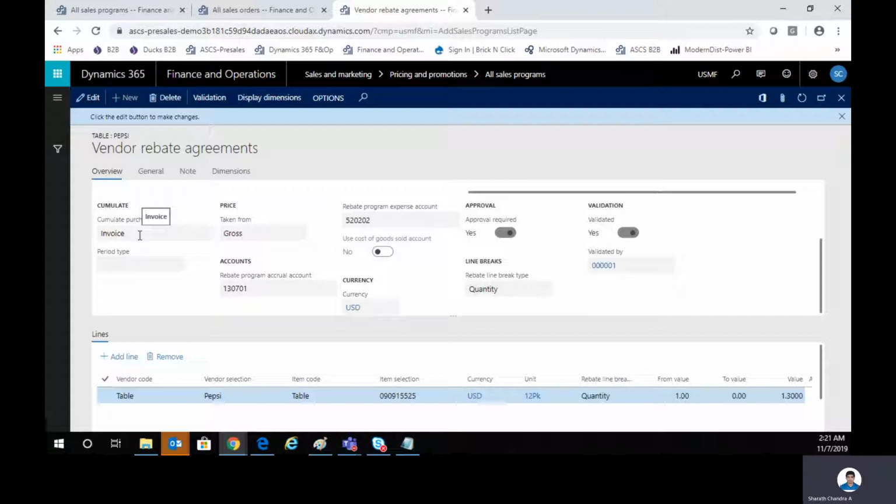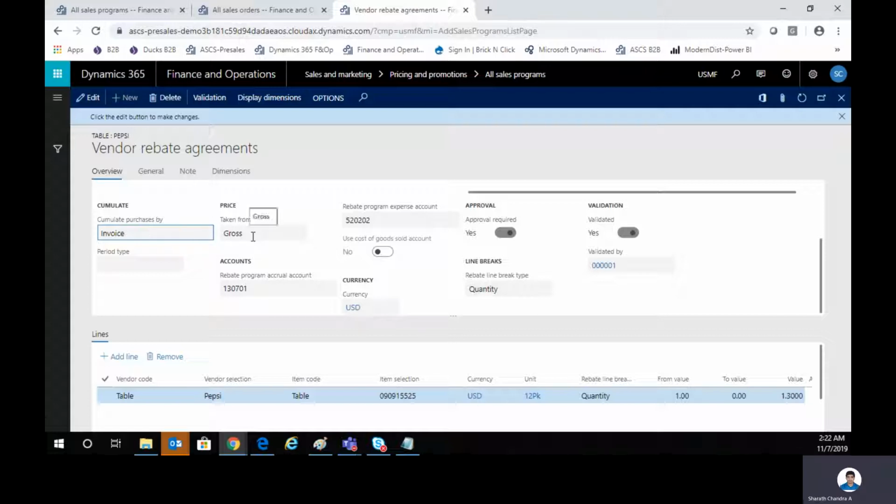So you can say that, hey, whenever you sell a particular good, you will get a discount as soon as you invoice it, or you will get a rebate as soon as you invoice it. So that is one scenario. Or you can say that you'll create a deal where you say that you sell 100 quantities over a period of 1 month or 1 week, right? And the rebate agreement gets triggered and you will be charged back by the vendor. So in that case, you will always have the options of accumulating purchases by month, year, so on, right?